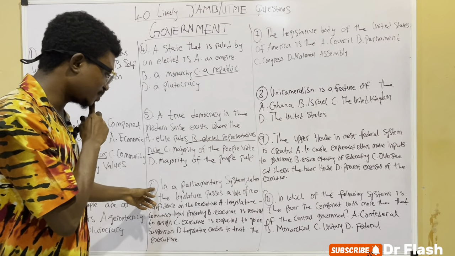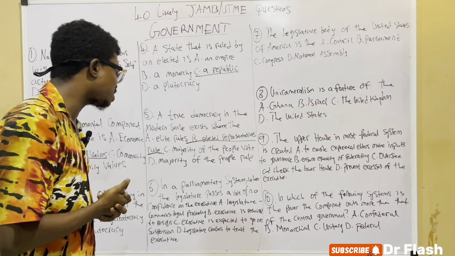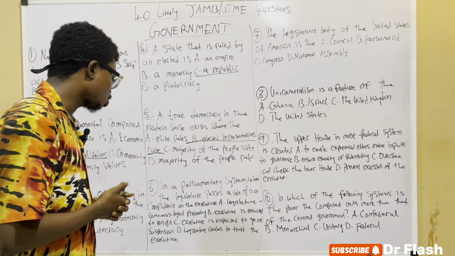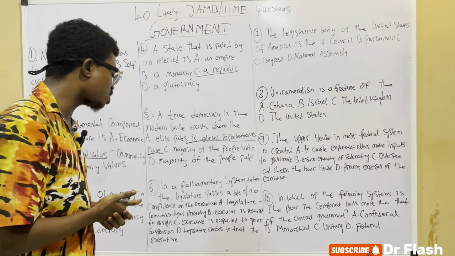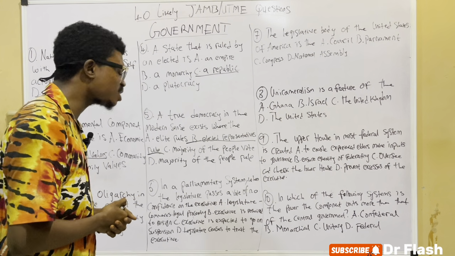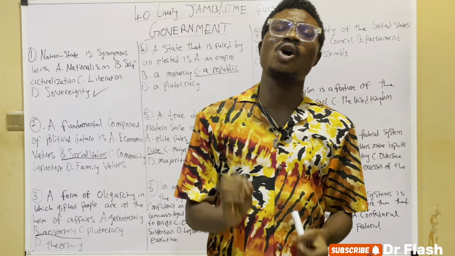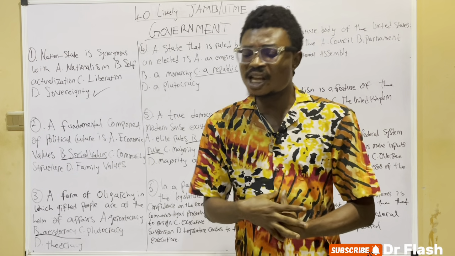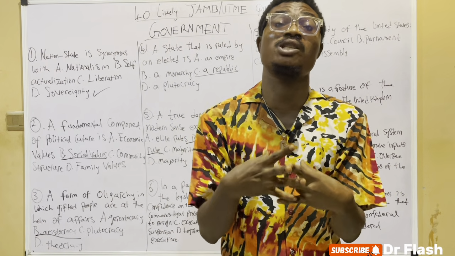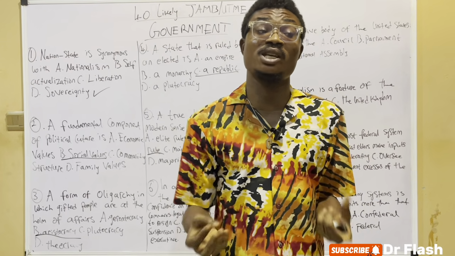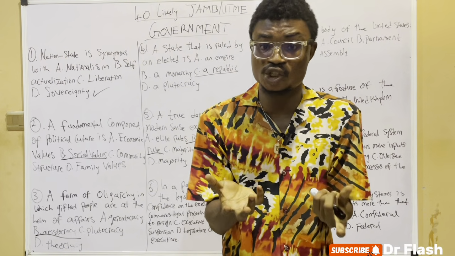So looking at number 6, in the parliamentary system of government, when the legislation passes a vote of no confidence on the executive, the legislation commences legal proceeding, the executive is required to resign, or the executive is expected to go on suspension, or the legislation ceases to trust the executive. So what we have here is a topic in government called collective responsibility. In collective responsibility, everybody shares the blames collectively. Everybody will share the praises collectively. So the members of the executive are responsible to the legislation or the parliament.